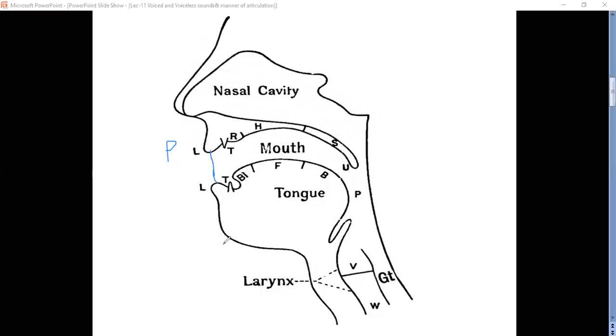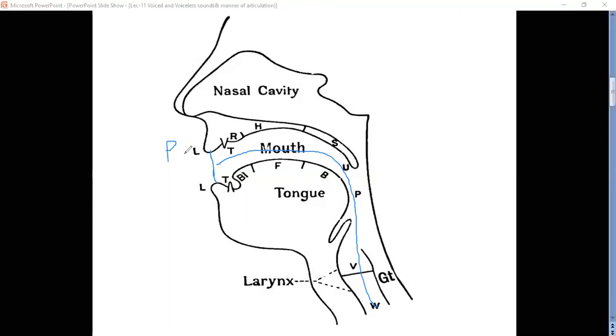So as you are stopping the air flow, the air is flowing like this. To pronounce this sound, you are stopping the air flow at the place of lips. So is it a consonant or a vowel? We can easily say that it is a consonant.